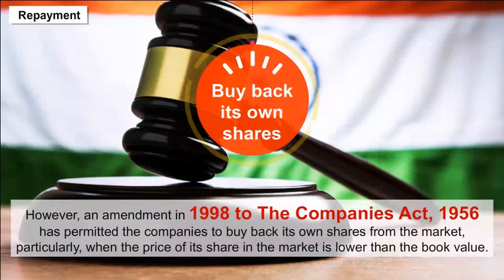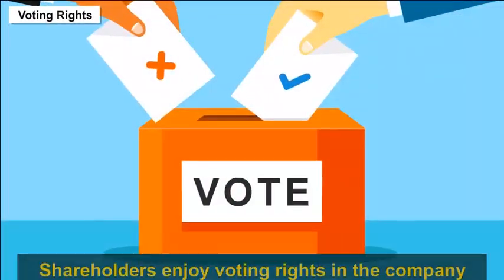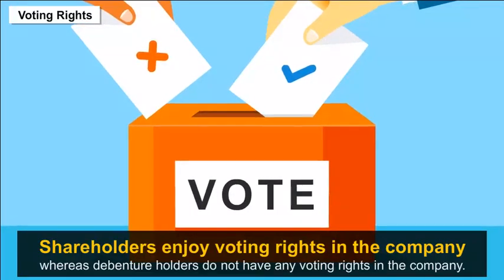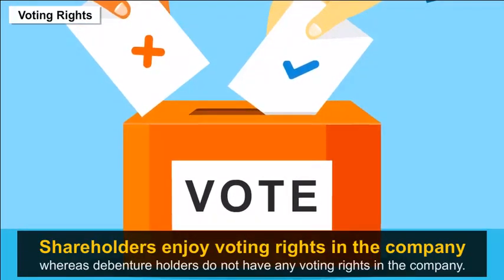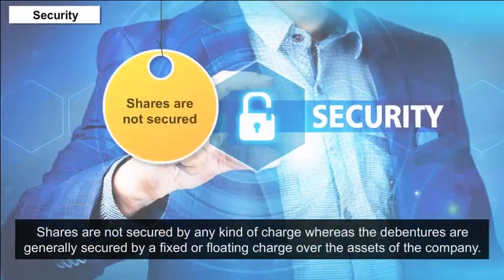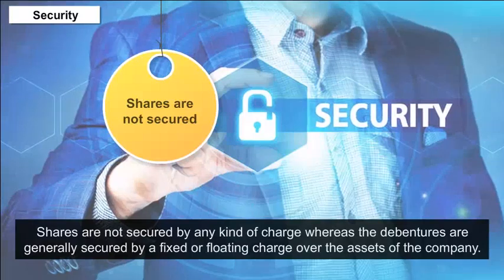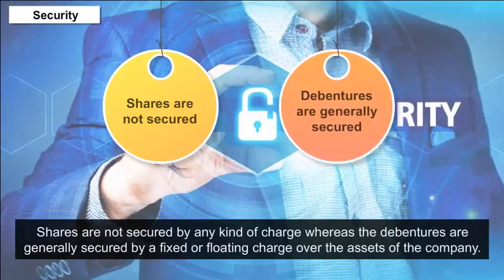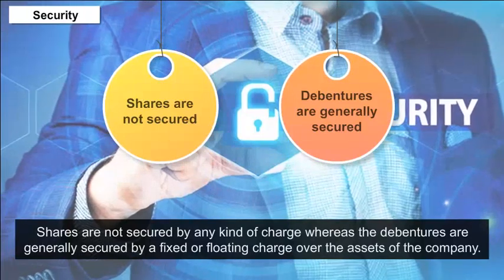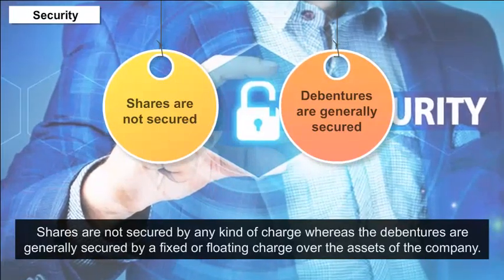Voting rights. Shareholders enjoy voting rights in the company, whereas debenture holders do not have any voting rights in the company. Security. Shares are not secured by any kind of charge, whereas debentures are generally secured by a fixed or floating charge over the assets of the company.